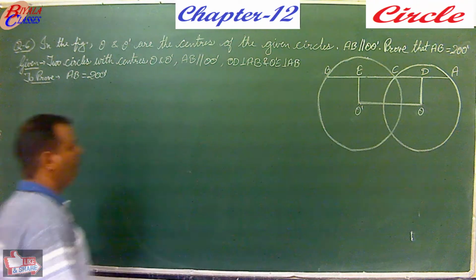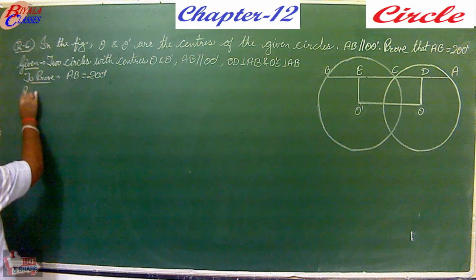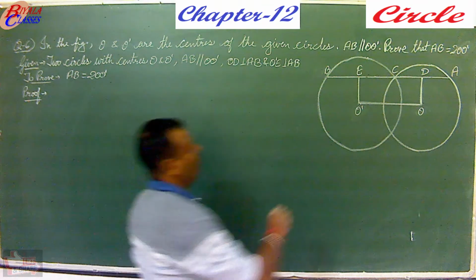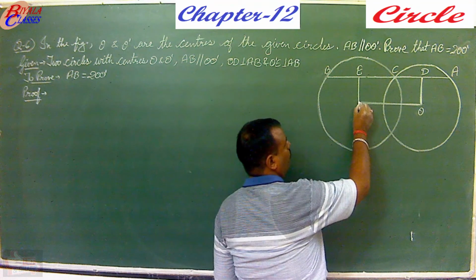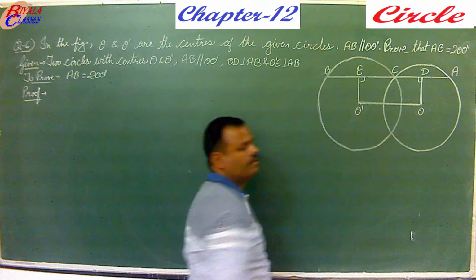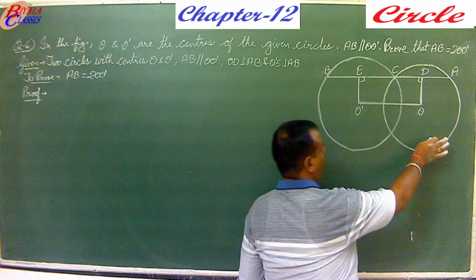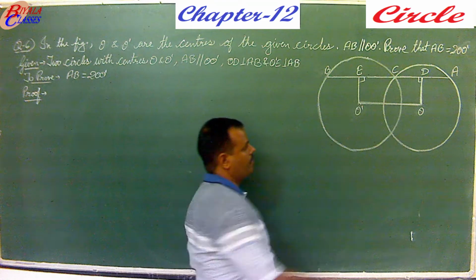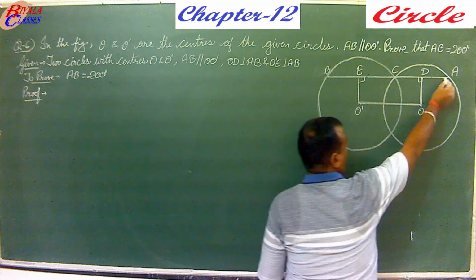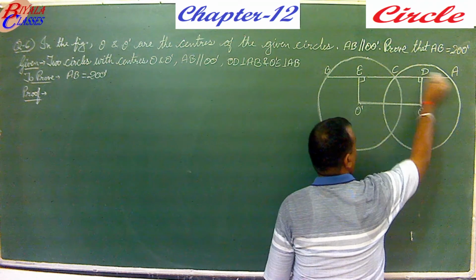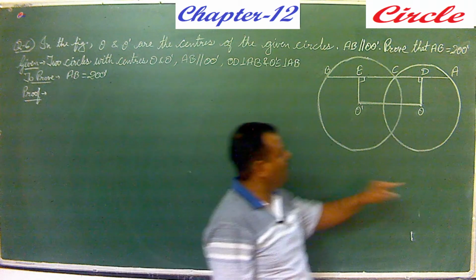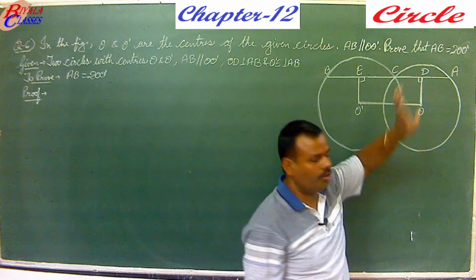So given and to prove, you write yourself. Let's move straight to the proof. Now here in this figure, these line segments which are given, O dash E and OD, they are perpendiculars. Now understand the figure, what is there. In the first circle, if you consider this first circle where the center is O, then AC, this becomes the chord of the first circle. AC is the chord of the first circle and OD is perpendicular to this.